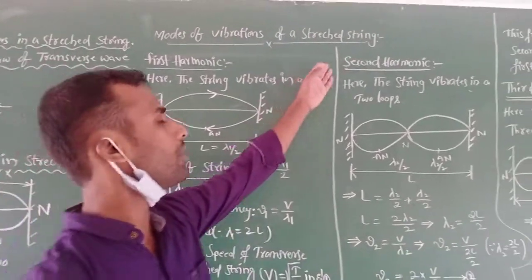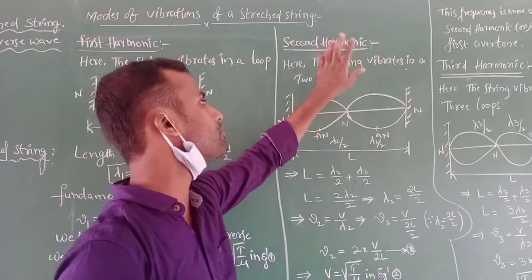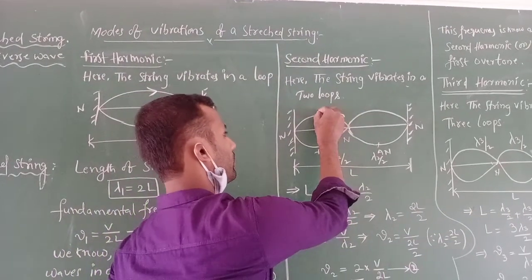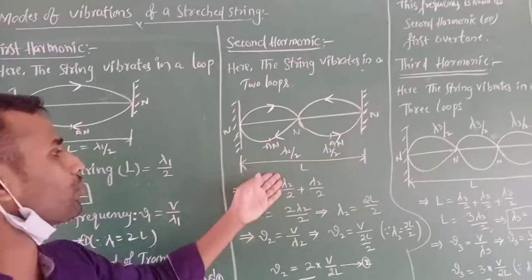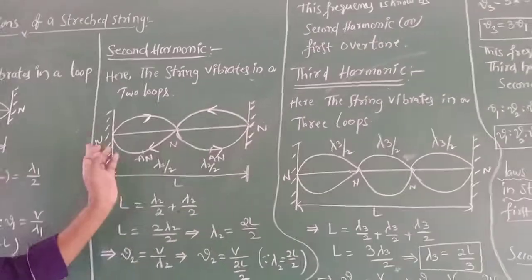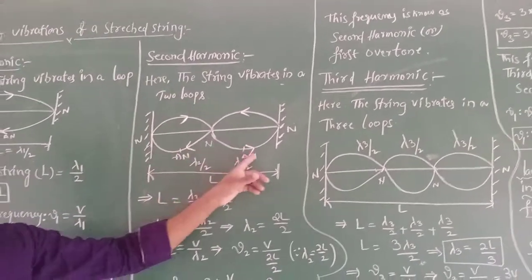Next we go to the second harmonic. Here the string vibrates in two loops. This also applies to stationary waves and standing waves. Here it forms three nodes and two antinodes.